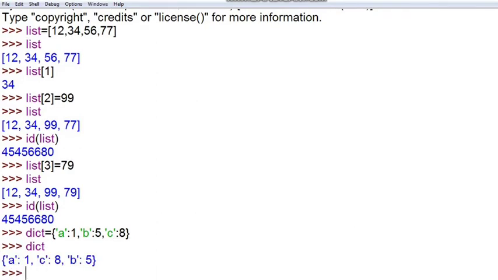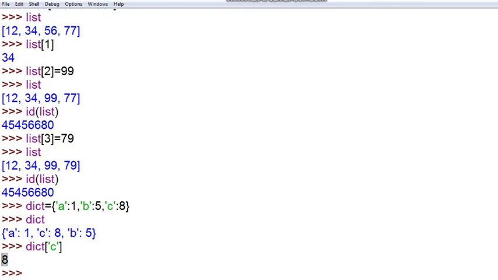Okay, so you can see here, a dictionary is an unordered collection of data items. When it is printed, it is not in the same order in which you have defined. The A key is printed first, and then C, and then B. If you want to access the dictionary by any particular key, you have to write dict, and then in brackets you define the key. So it will print the value of that key.